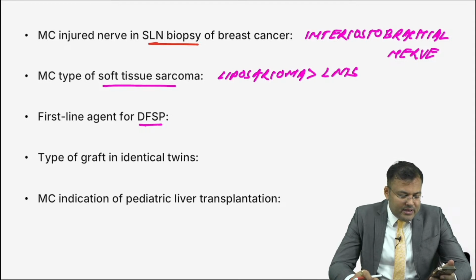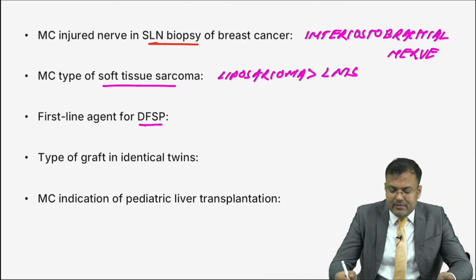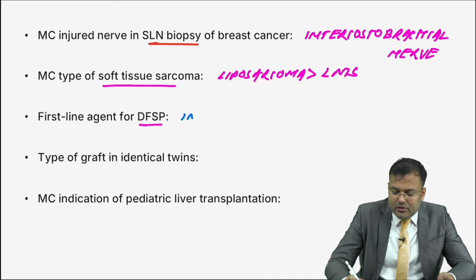Imatinib. Very good Nikita Chaudhary, very good Naga, Ansh, Vibha, everybody is correct. It is imatinib. So the first line agent is imatinib in DFSP, in GIST as well as CML.